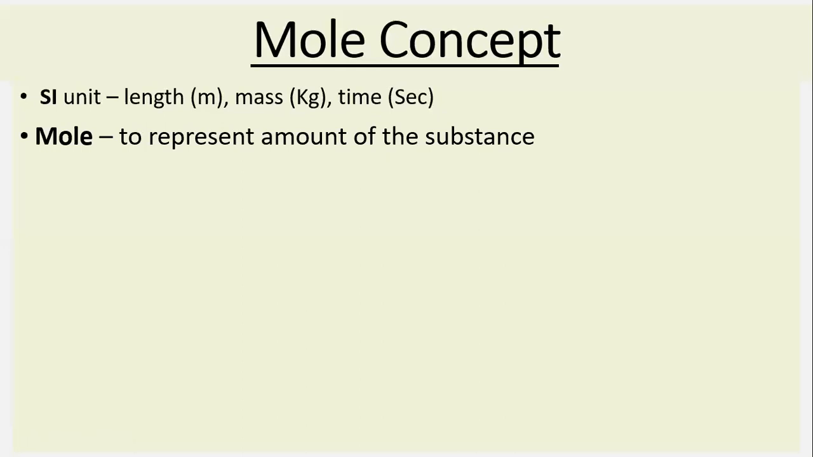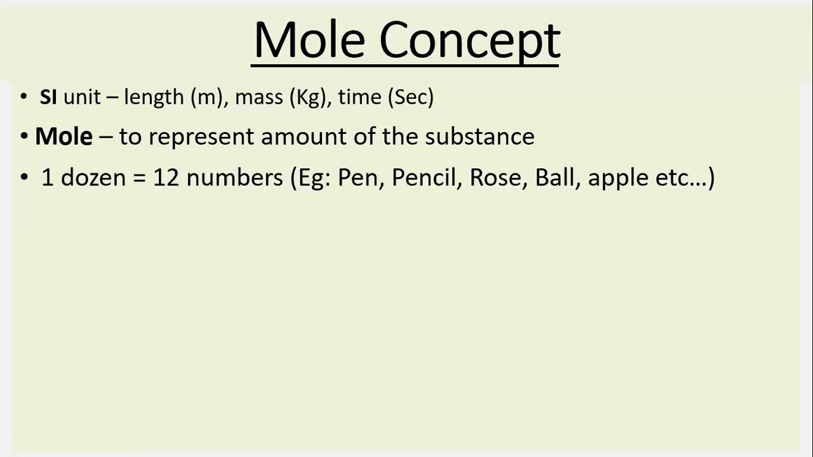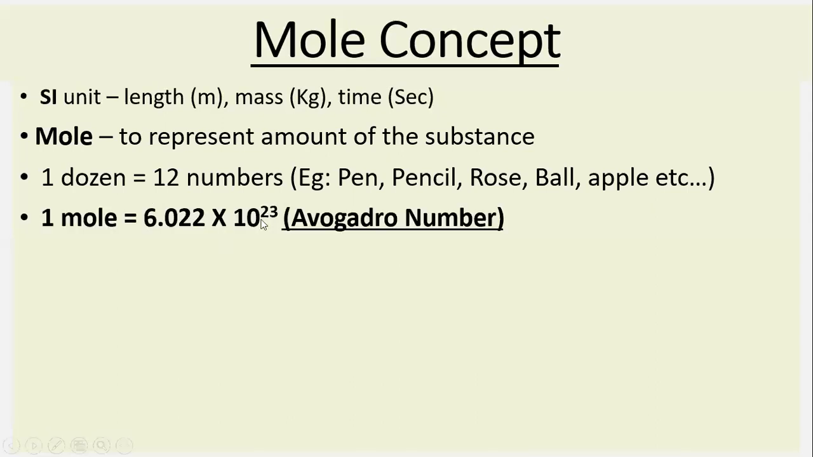Now we'll consider 1 dozen is equal to 12 numbers. This we know well. For example, if I say I am having 1 dozen of pen, 1 dozen of pencil, which means I am having 12 pens, 12 pencils. Like that, 1 dozen of ball, 1 dozen of apple, which means it will be equal to 12 numbers. Like that, this mole will be equal to 6.022 × 10^23. So now 1 mole will be equal to this number, and this number is said to be the Avogadro number.